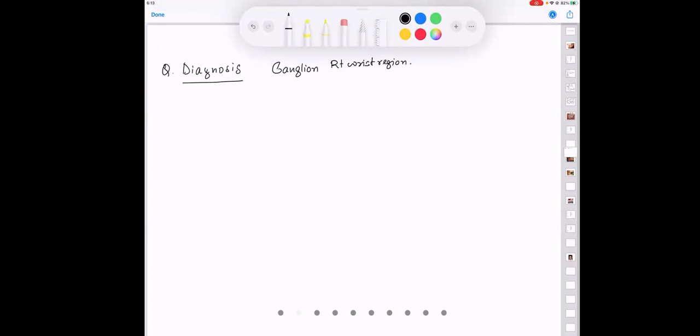Second question. What is a ganglion, or how do you define a ganglion? Answer. Cystic swelling in relation to tendon sheath or membrane.